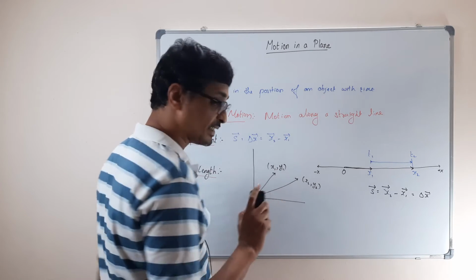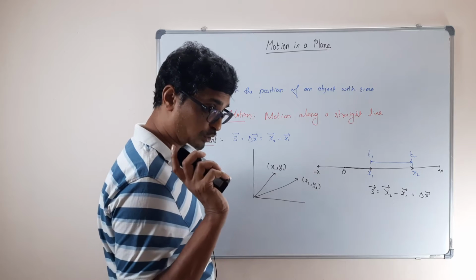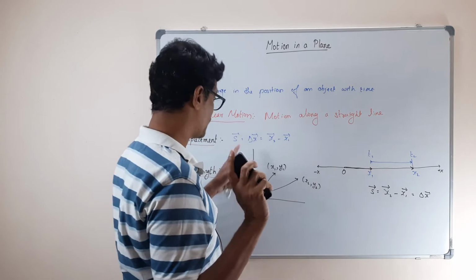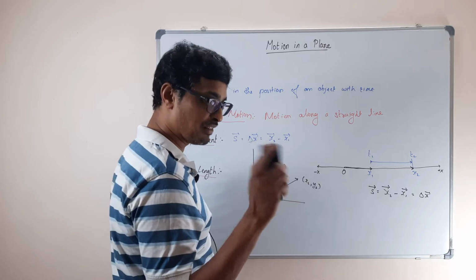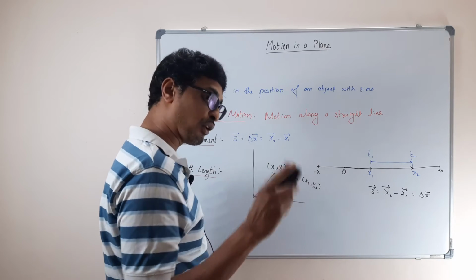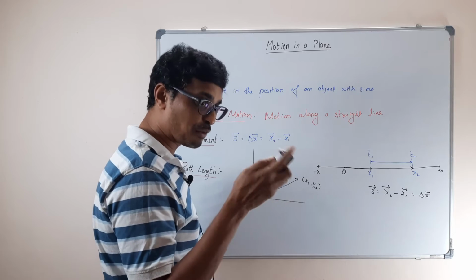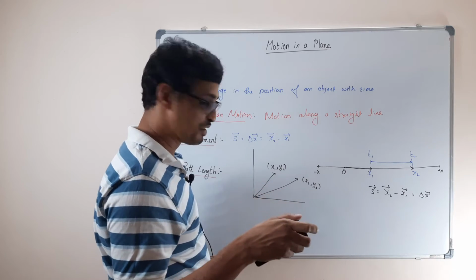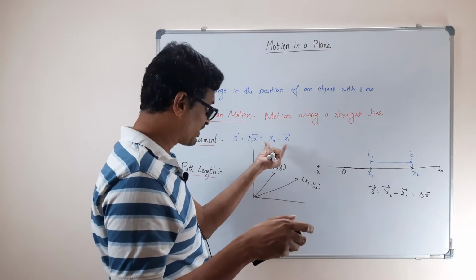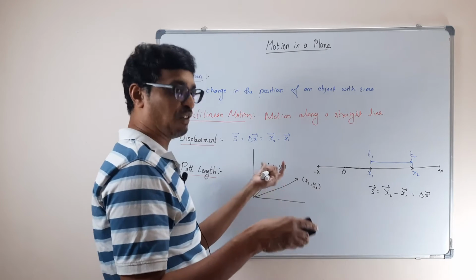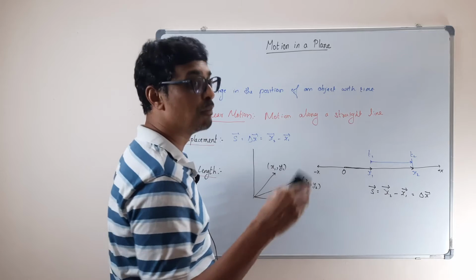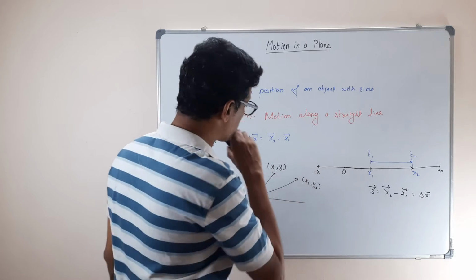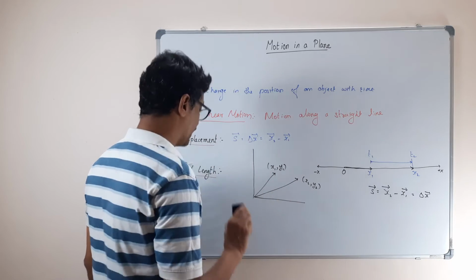So is displacement a scalar quantity or a vector quantity? Vector quantity, because it is the difference between two vectors. You remember we did that. Only when you have a product can you have a scalar product and a vector product. But with addition and all, you normally get a vector only. The resultant will be a vector. The triangle of addition, parallelogram and all, you saw. So displacement is a vector.